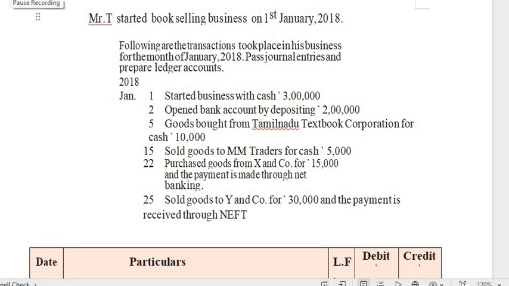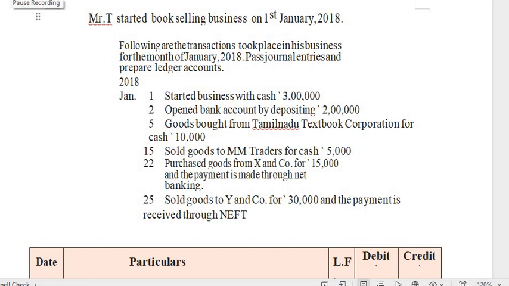When you are recording a transaction, we have to follow the accounting rule based on the type of account involved in the transaction. Here Mr. T started his business with cash of 3 lakh.